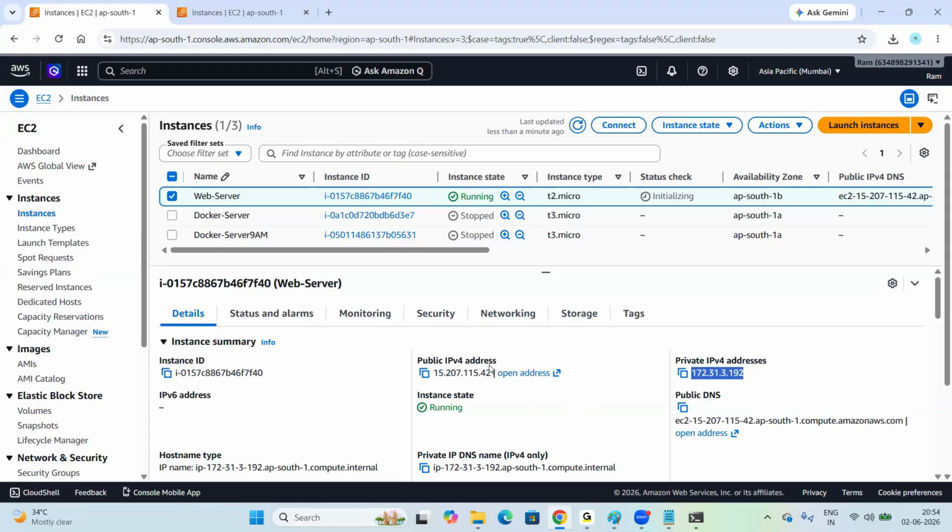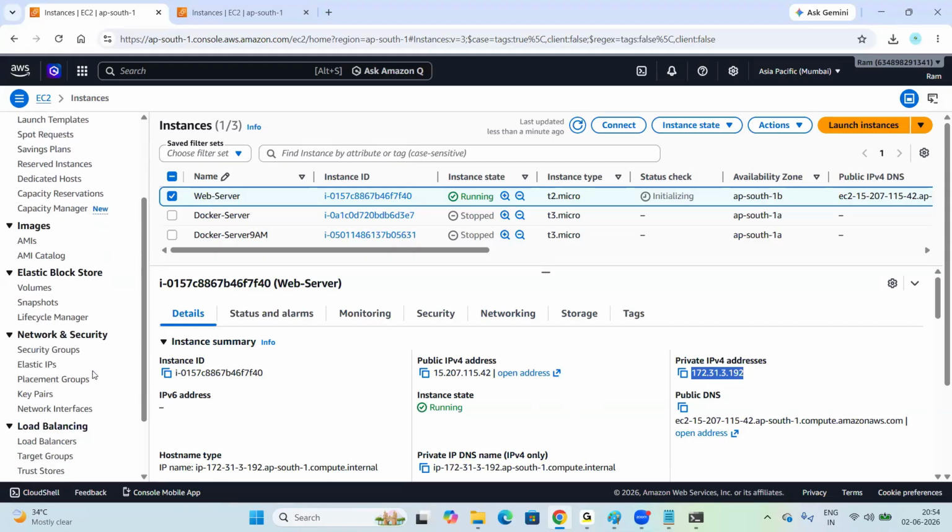So along with these IPs, one more IP is there, which is, look at here, Elastic IPs. In the network and security section, there are Elastic IPs, right? How to get this Elastic IP? How can we assign this IP to the server in place of the public IP? I'll show you practically, maybe day after tomorrow. Okay. So tomorrow, what we will do is how to connect to this server.